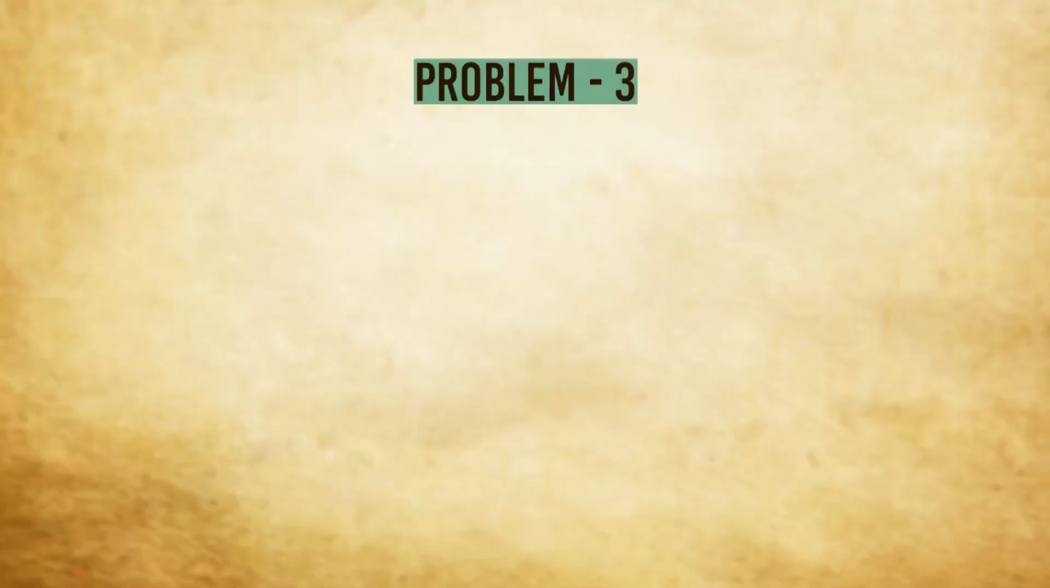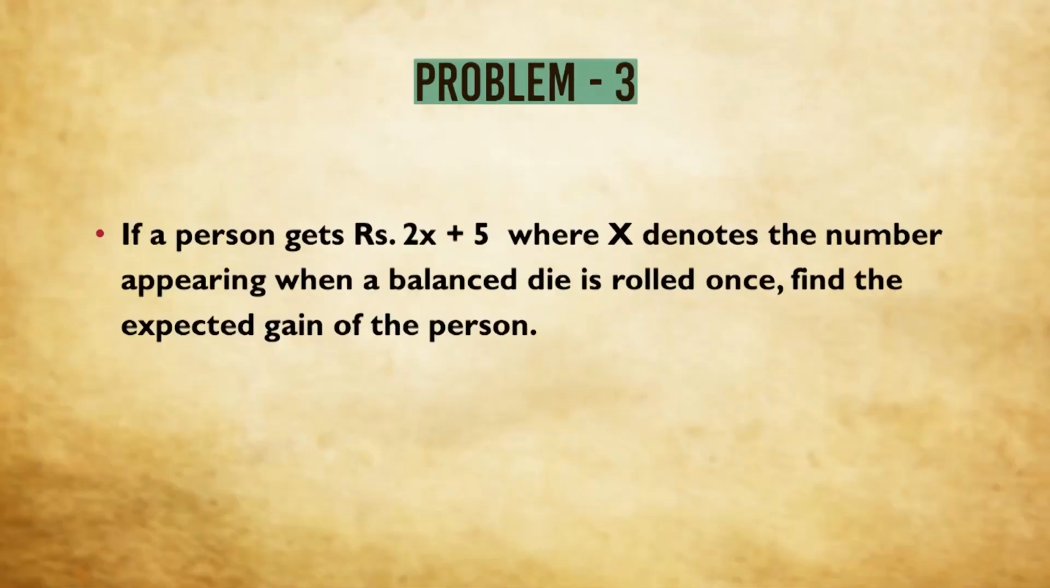So here we are not going to find out expectation of x, mind you. Here we are going to find out the gain of the person, which is twice x plus 5. Let us see how we can solve this sum.